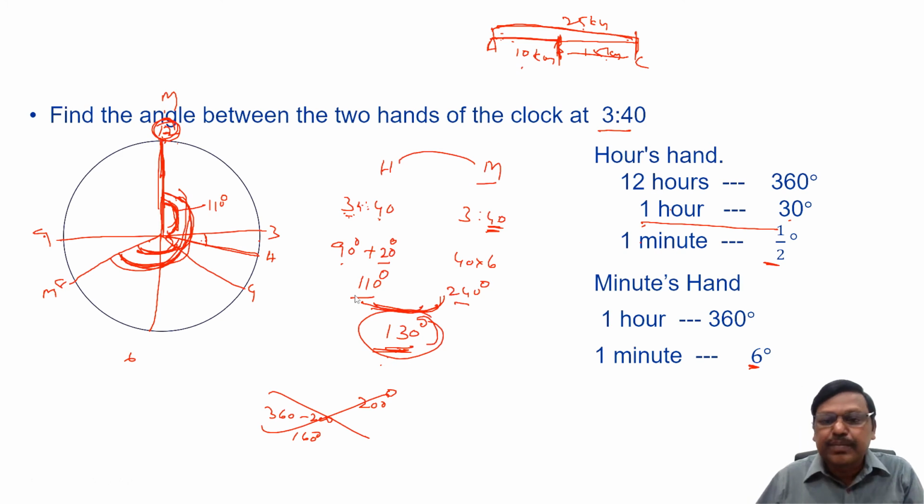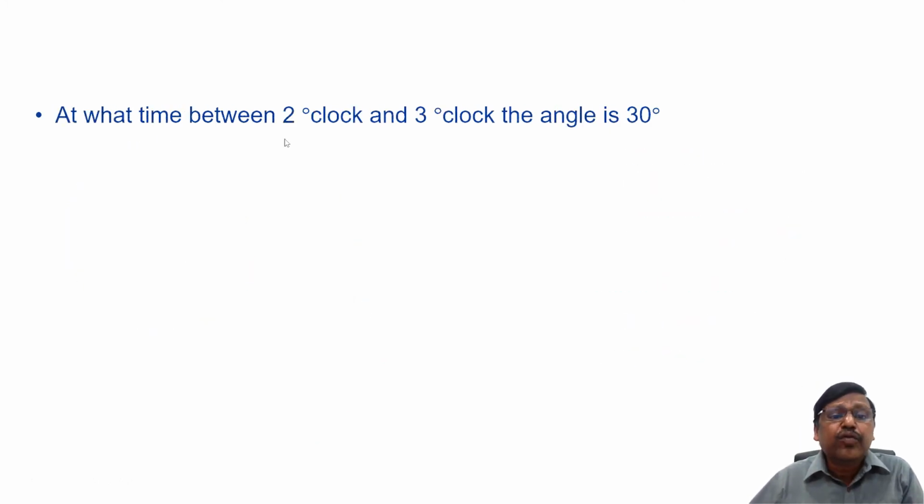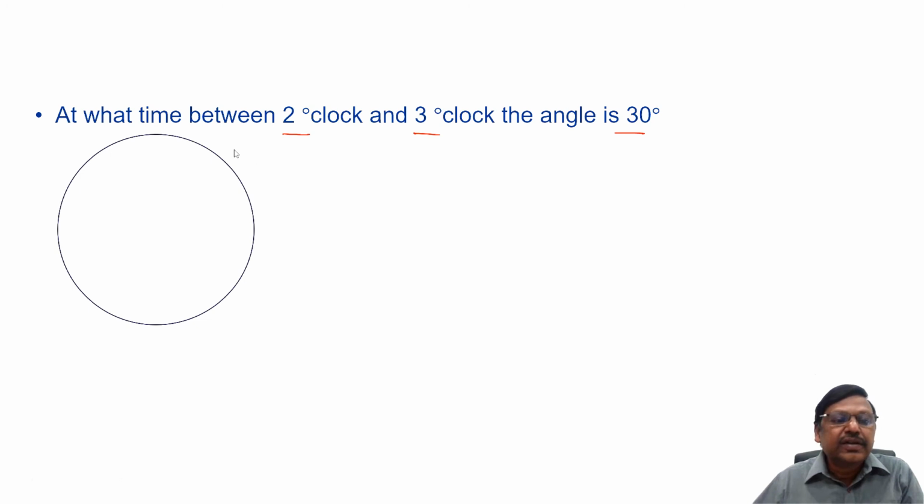Let's take one more example. At what time between 2 o'clock and 3 o'clock is the angle 30 degrees? Let's take the diagram again. This is 12, 3, 6, 9.